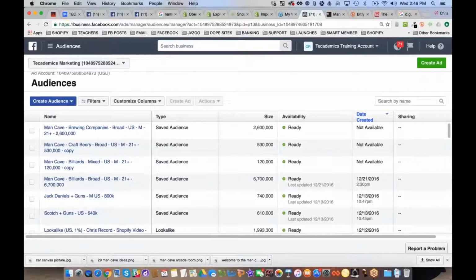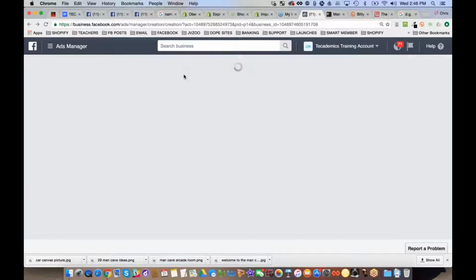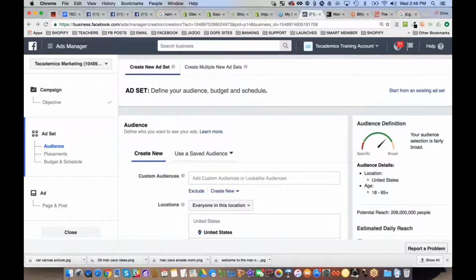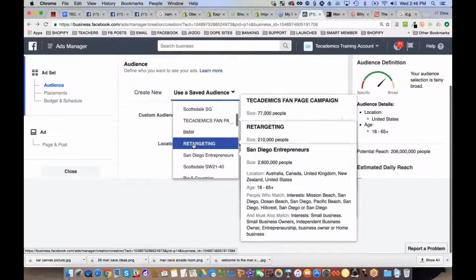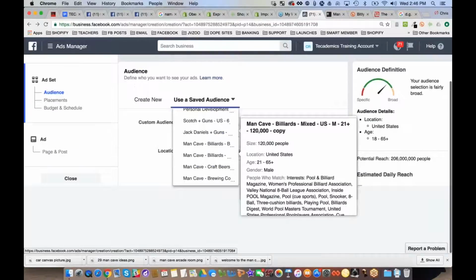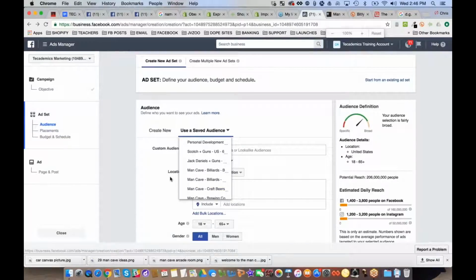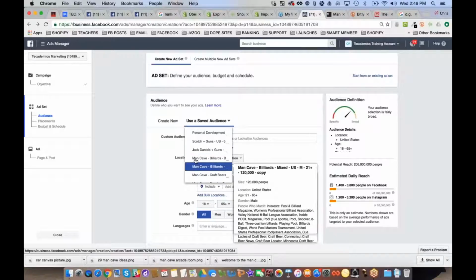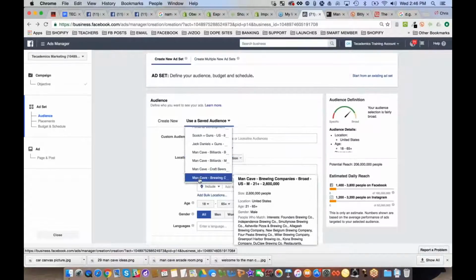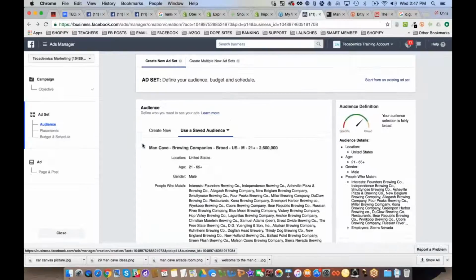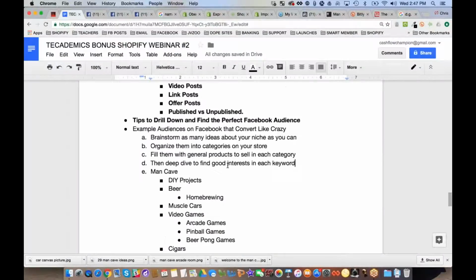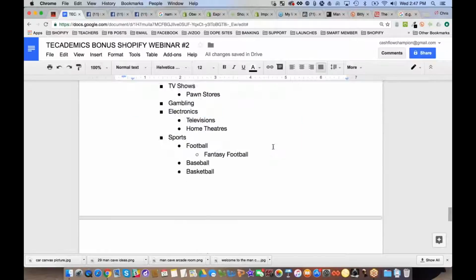And so now anytime I want, like I said, all I got to do is create an ad and boost the post, for example, and it's going to be right here, saved audience, bam. You scroll all the way down to the bottom, there's all your Man Cave audiences, okay? Again, it's doing my little tweak thing, which kind of sucks. I don't know why it's doing that. There it is. Now I can see it. So then I can choose, look at all these audiences, Man Cave, Man Cave, Man Cave. I can choose any one of these I want at any time and use it just like that. Okay? Pretty cool. So that right there is really how to be able to find audiences that convert like crazy.